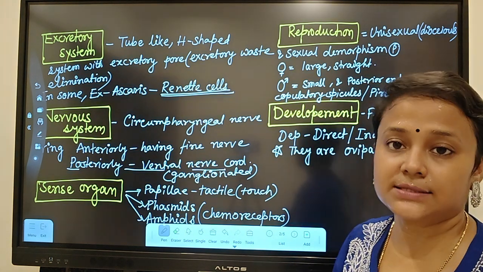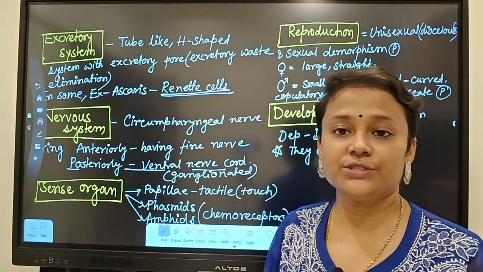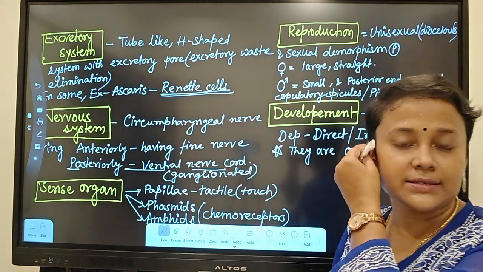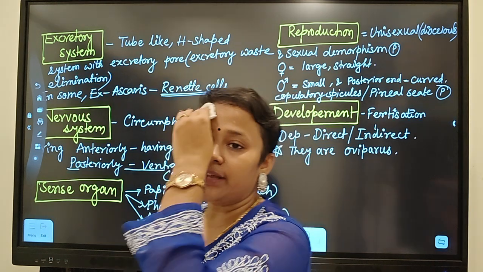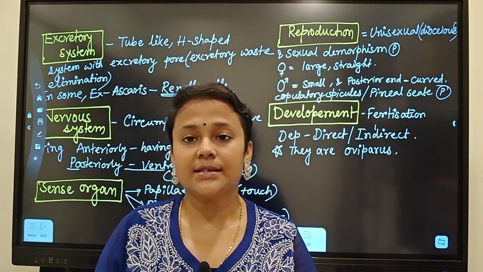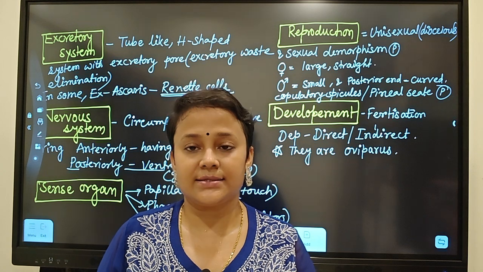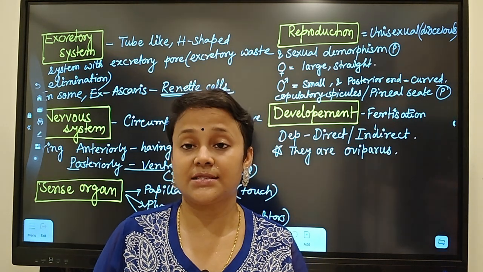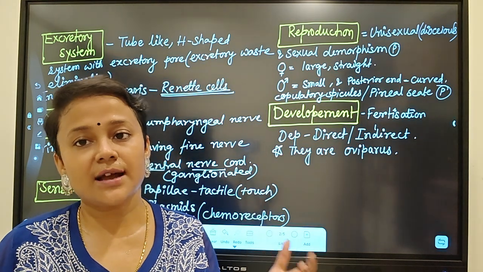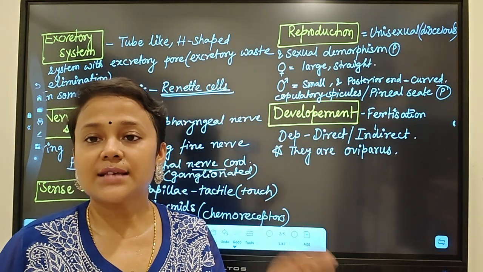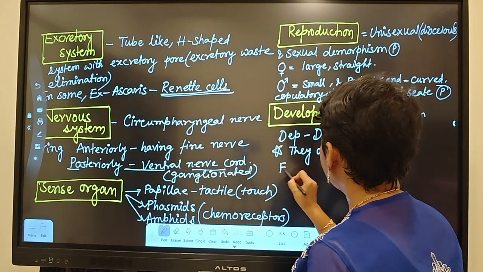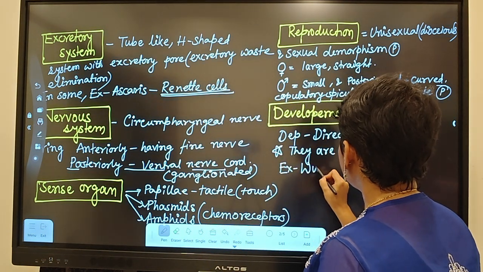But there is an exception. The exception is Wuchereria. Wuchereria is ovoviviparous. Now in oviparous, we know that animals will lay eggs. But in ovoviviparous, they do not lay eggs. Eggs will be hatched inside the body. So if the eggs are hatched inside the body, we can say these animals are ovoviviparous. So except Wuchereria.